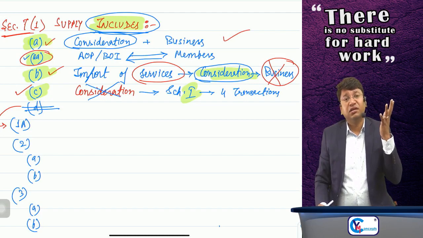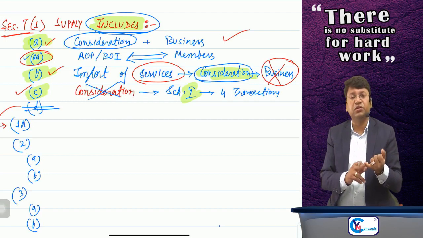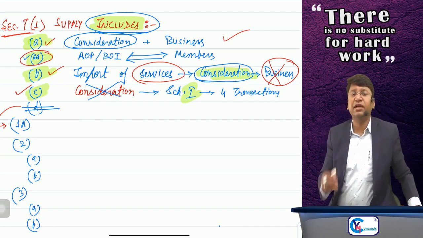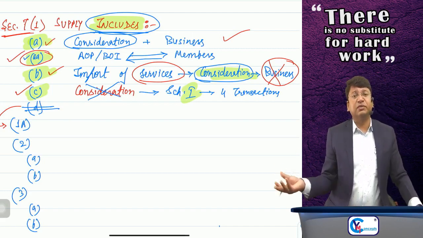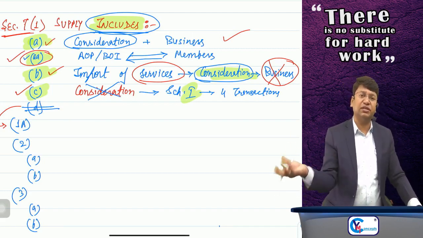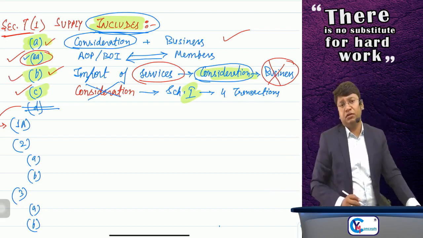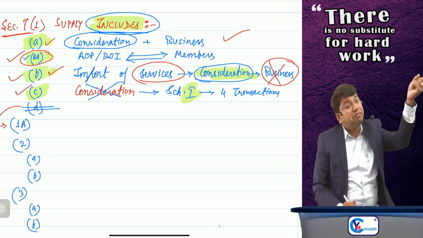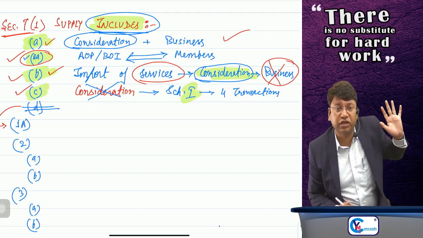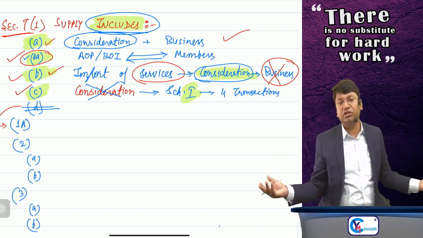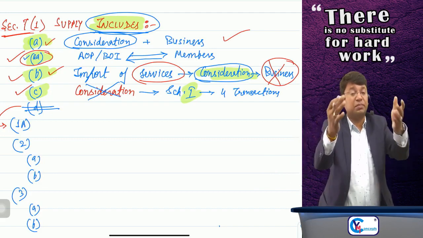But if any of these two, consideration or in the course or furtherance of business, is missing, then it is not supply as per clause number A. Now refer clause number AA. Transaction between AOP, BOI and its members for a consideration, it is supply. Okay, it's not a big thing. Clause number B. If it is import of service for a consideration, whether or not in the course or furtherance of business, then it will be supply, otherwise it will not be supply. If it is import of service without consideration, not supply as per clause number B.